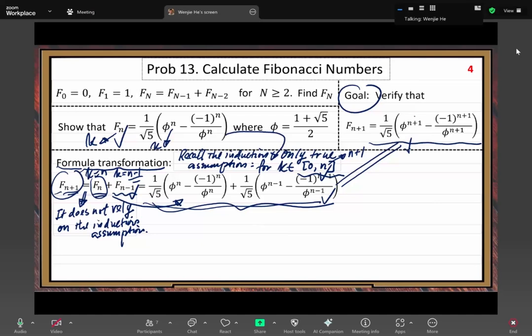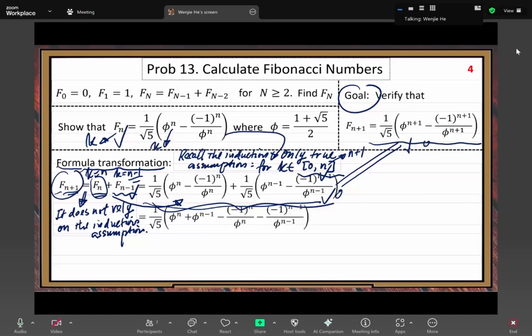When we compare two formulas, left-hand side and right-hand side, two different formulas, we want to compare the terms with similar structures. The terms with similar structures should have some intrinsic relationship, right? That's some general understanding point. All right.